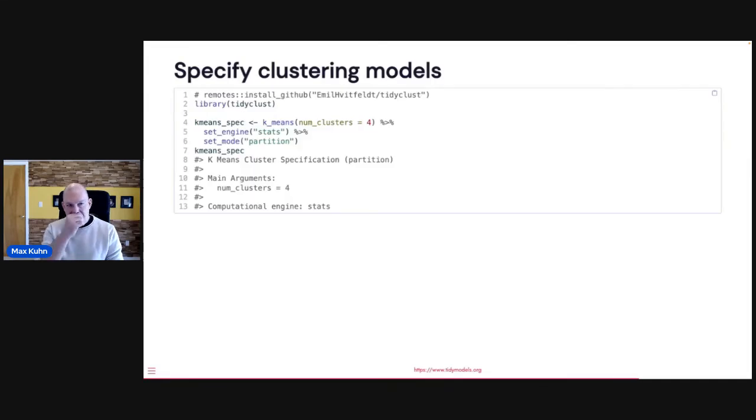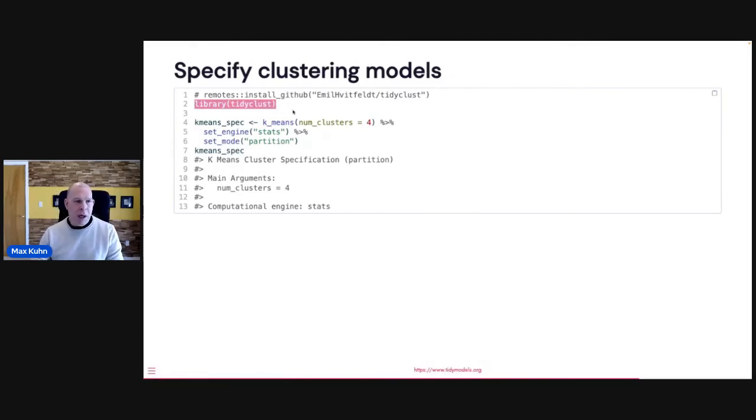So if you want to use it right now, you can install it from GitHub. It's in Emil's repo. Once it's on CRAN, this will move to tidymodels. This code will still redirect you to where it's supposed to install. So you can just use this if you have it. And then if you load the tidyclust package, you have access to everything you want.